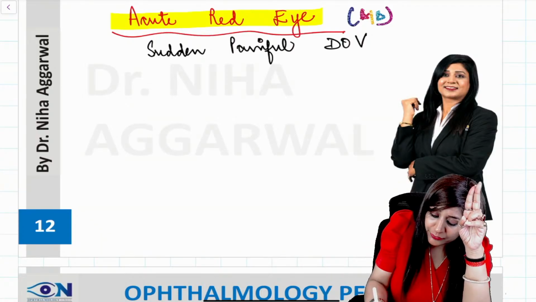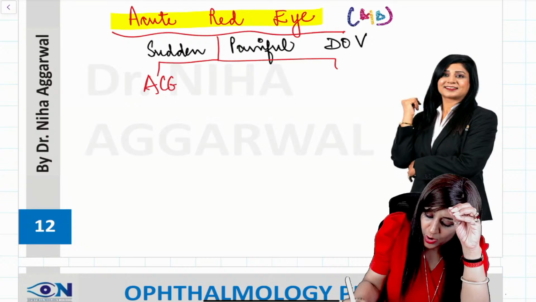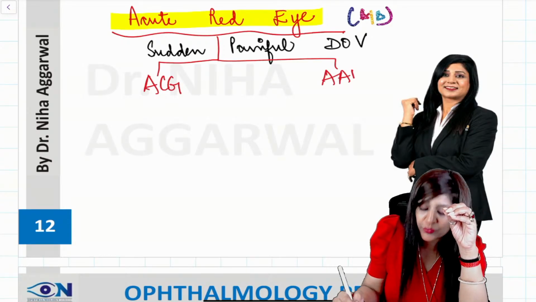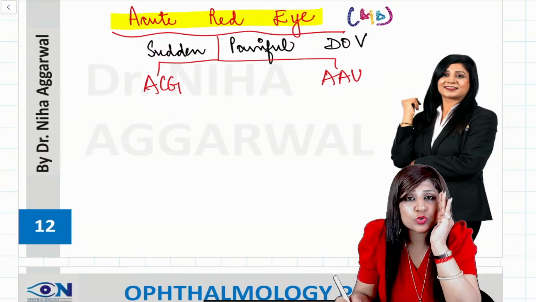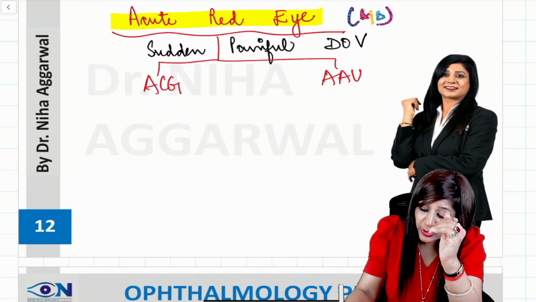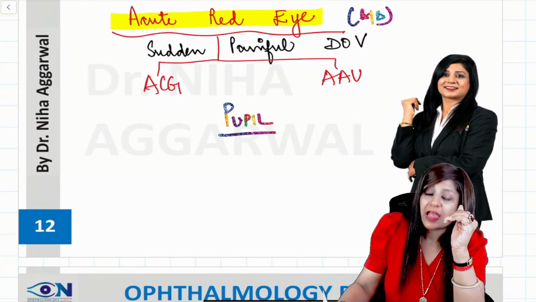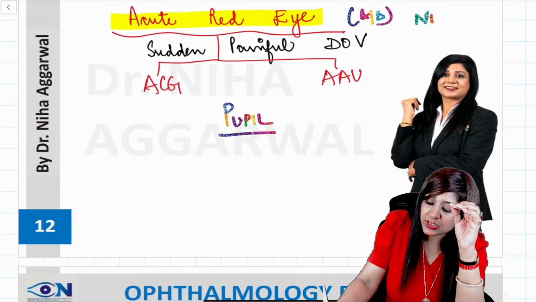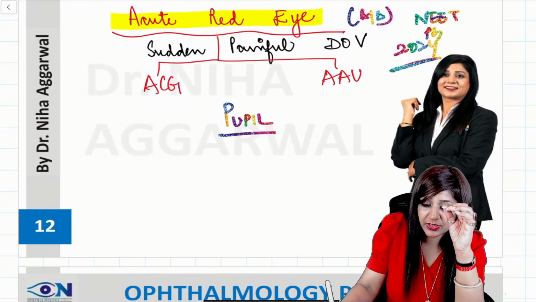And we can have two causes of this. I can have acute congestive glaucoma also, and I can have acute anterior uveitis. Now the major thing is, how can I differentiate? I will tell you so many things, but first of all, the most important thing is, look at the pupil. This is most important. And there was a question in NEET PG 2024 also in relation to this.